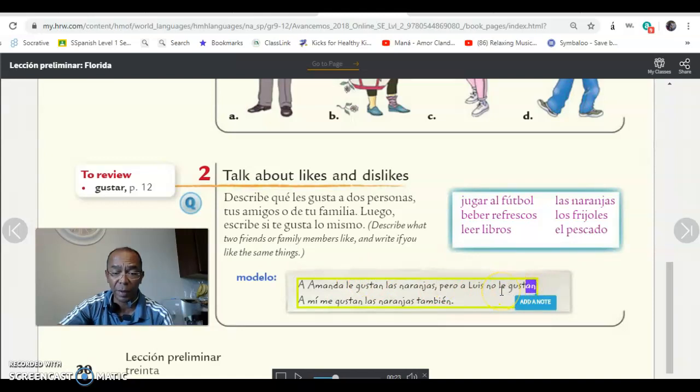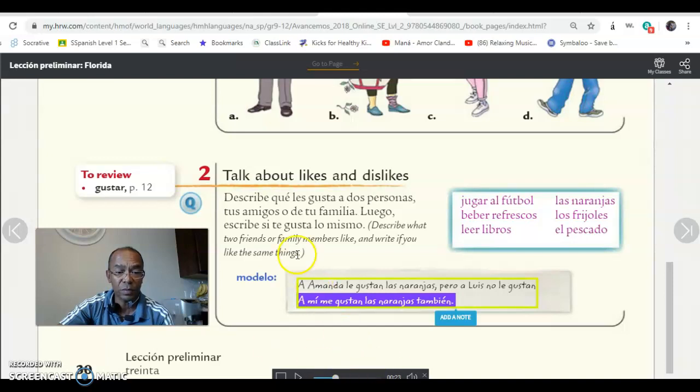Naranjas is more than one, so it will be gustan, right? No le gustan. A mí me gustan las naranjas también. Oranges are pleasing to me. Don't forget, the structure goes a, mí, me. A mí me gustan las naranjas también. Okay? So this is what you have to do in this activity.